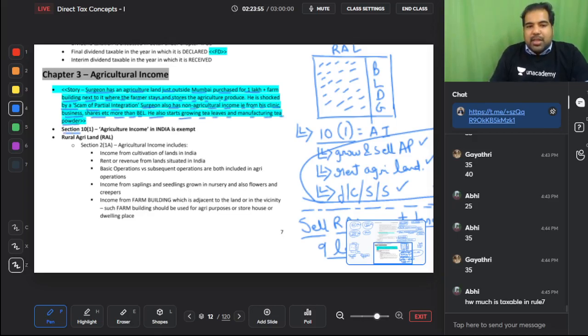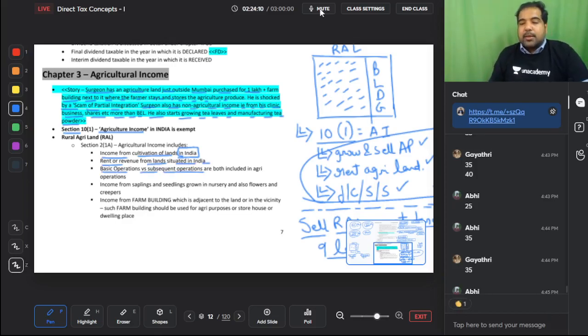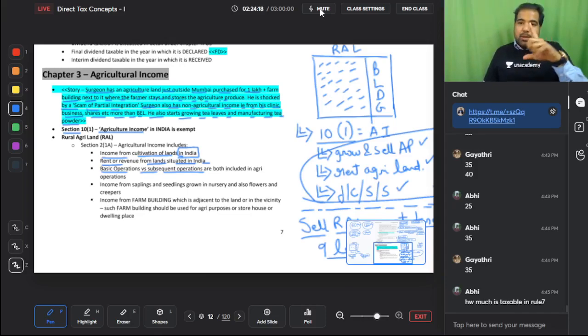10.1 is agriculture income. Income from cultivation, but it should be in India, guys. If the agriculture land is in Bhutan, Nepal, Pakistan, it is taxable. Rent from land situated in India. Basic operation versus subsequent operations. Good, guys. If I'm growing potatoes, is that agriculture income? Yes. If I put them in gunny bags, is that agriculture income? Yes. But if I put them in retail bags to be sold in the primary market, that is not agriculture income.